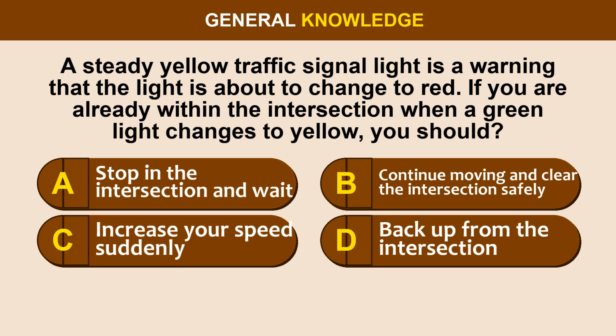Question 49. A steady yellow traffic signal light is a warning that the light is about to change to red. If you are already within the intersection when a green light changes to yellow, you should: Option A, stop in the intersection and wait. Option B, continue moving and clear the intersection safely. Option C, increase your speed suddenly. Option D, back up from the intersection.